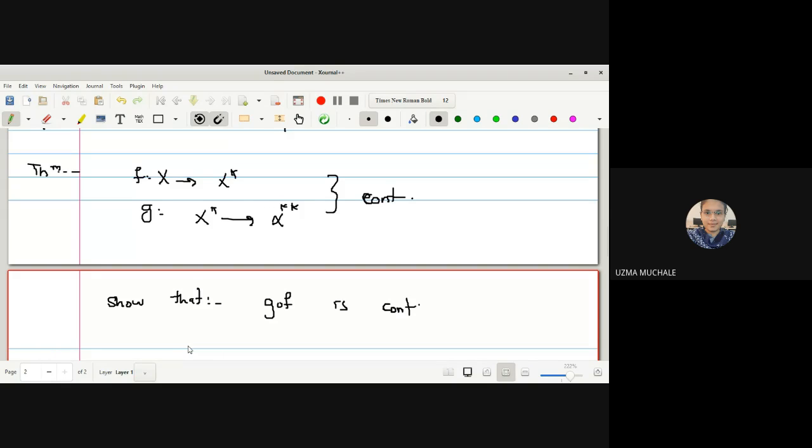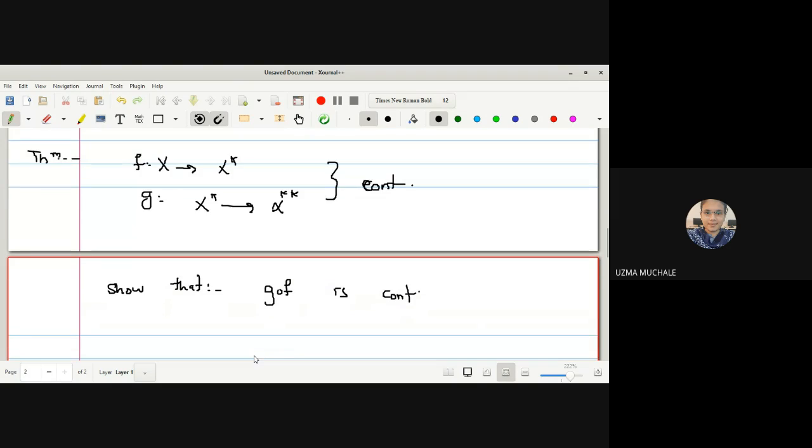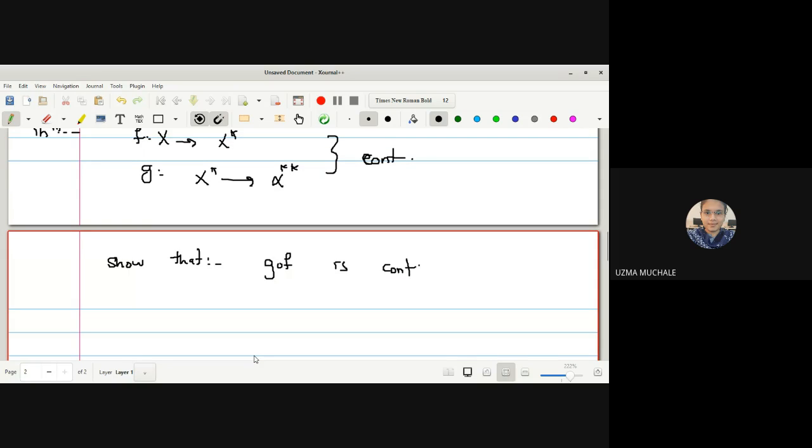Our aim is to show that G composite F is also continuous. Given that F is continuous, we have G is also continuous. We have to show that the composite mapping G composite F is also continuous. Okay. So how to show G composite F is continuous? First, we have to find out what is the domain and codomain. Can anyone tell me what will be the domain and codomain for G composite F function?